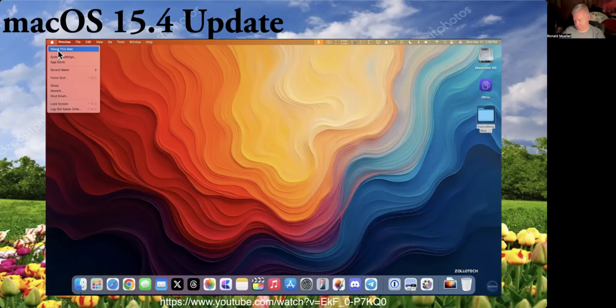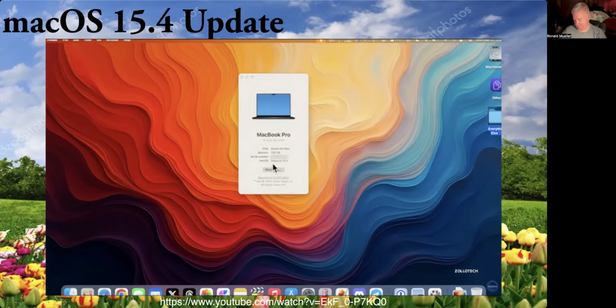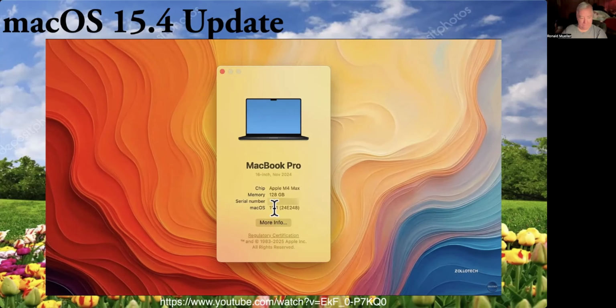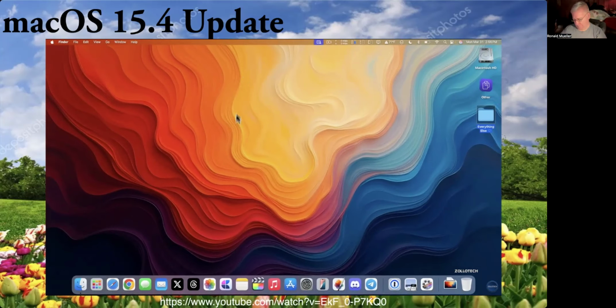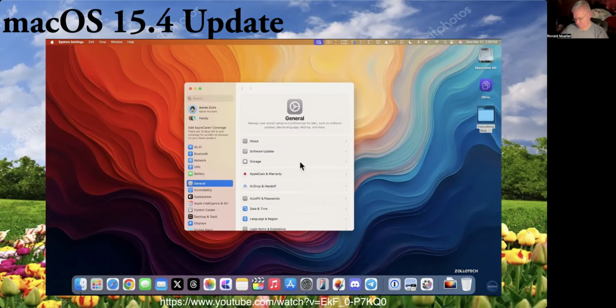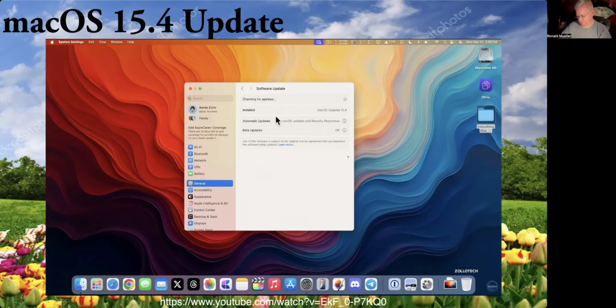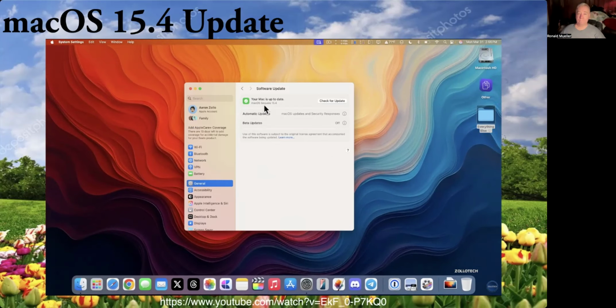So we'll go to the Apple in the upper left, go to About This Mac, and as you can see it says Sequoia 15.4, and it has a build number of 24E248. And we have quite a few updates and feature changes here. The first thing has to do with software updates. So if we go in here, this is a small change, but if we check for an update, give it just a second here. Once it's done checking, this looks a little bit different. We have a little check mark that we're on the latest version, and it says your Mac is up to date.